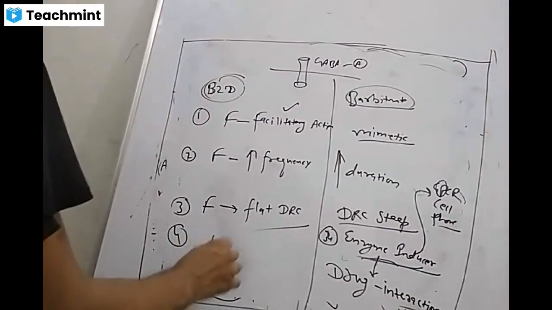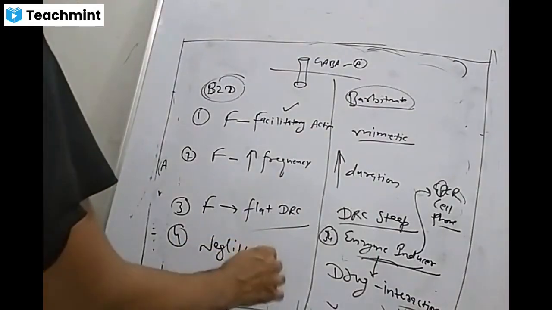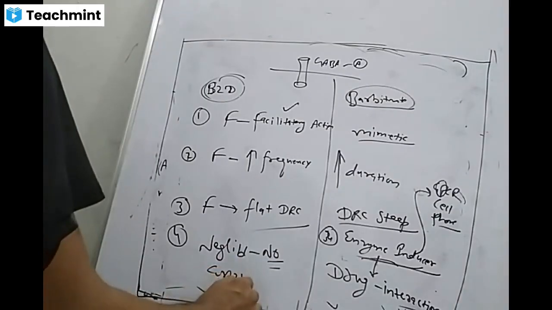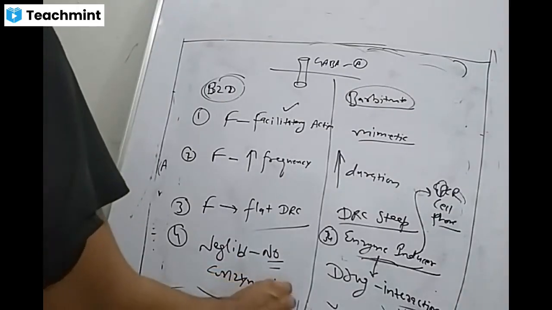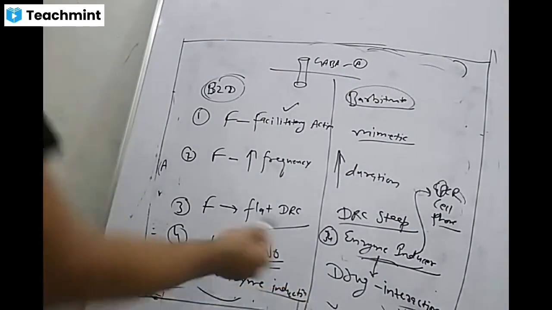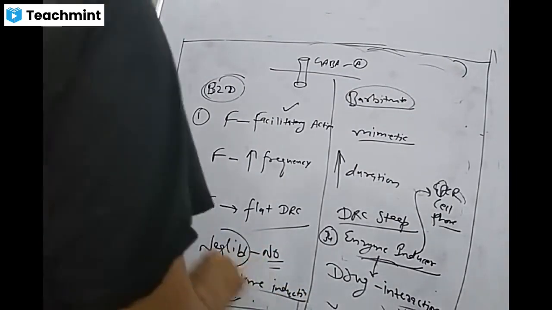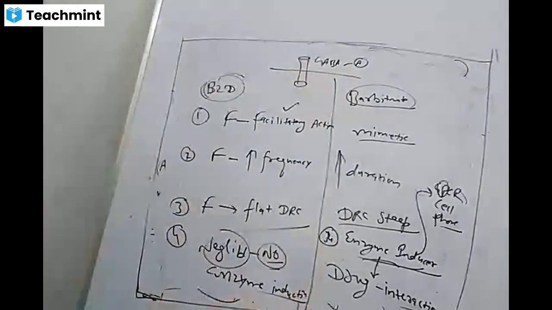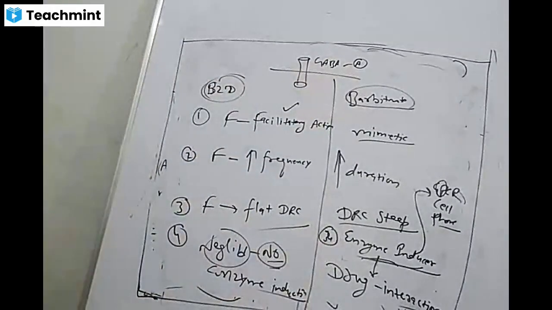Here, in benzodiazepines, negligible or no enzyme induction, so negligible to no drug interactions. So these are the four differences between these two.